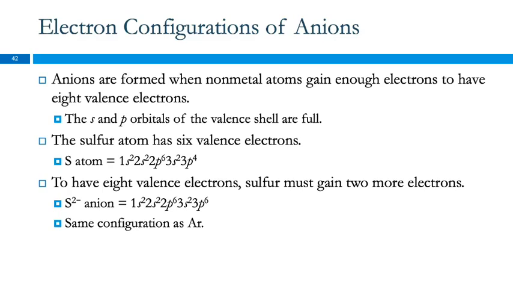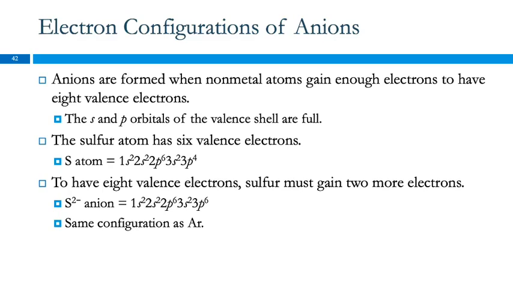So what about the electron configurations of these anions or cations? Look at the anions first. The anions form when the nonmetal atoms gain enough electrons to have 8 valence electrons. What that means is that the s and p orbitals of the valence shell are full.